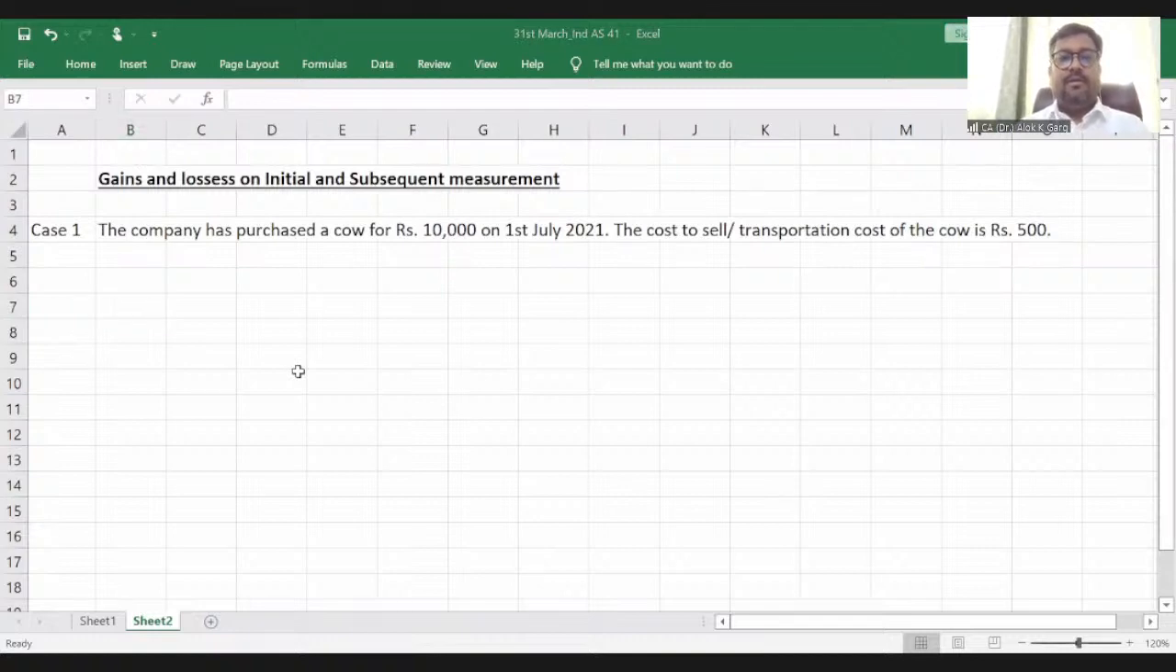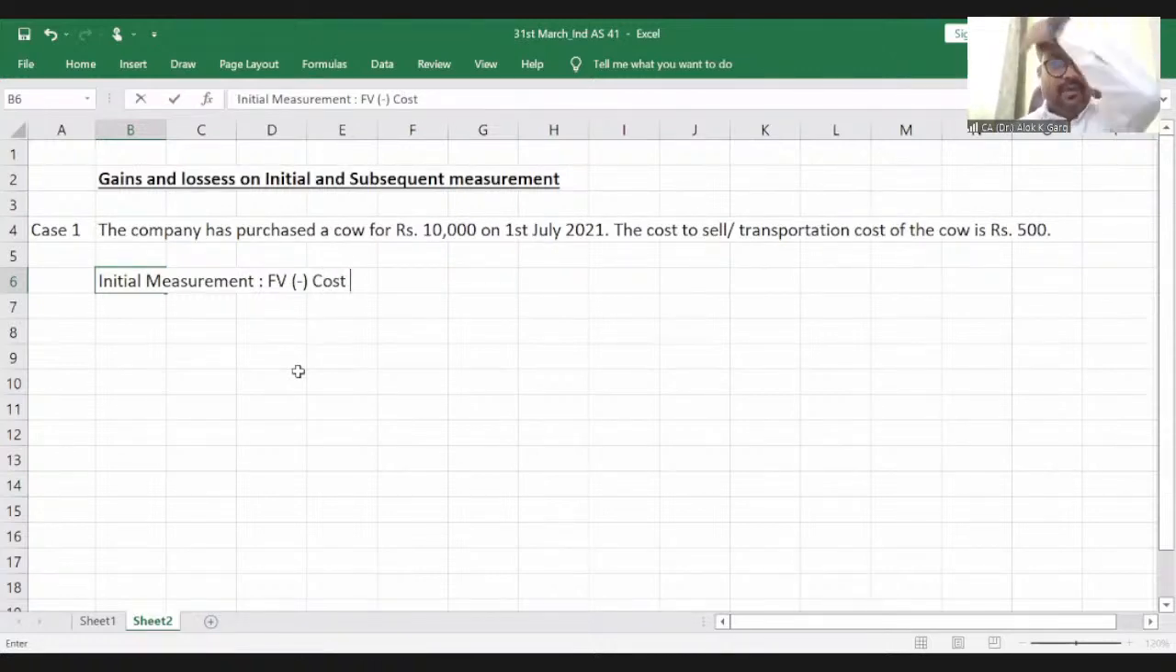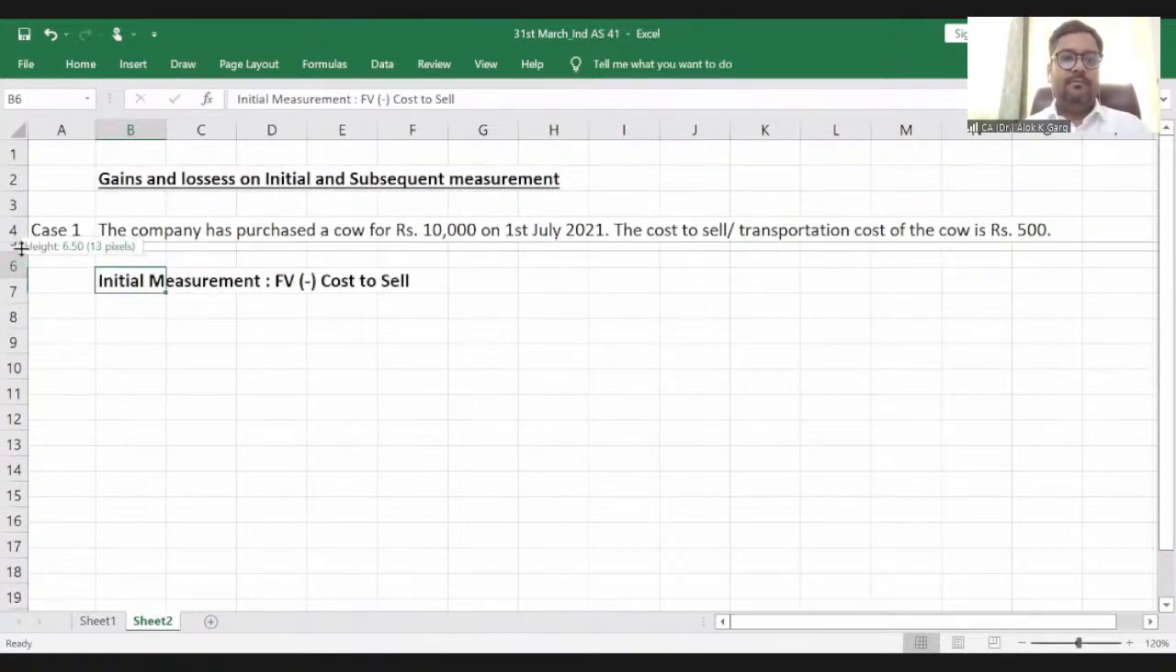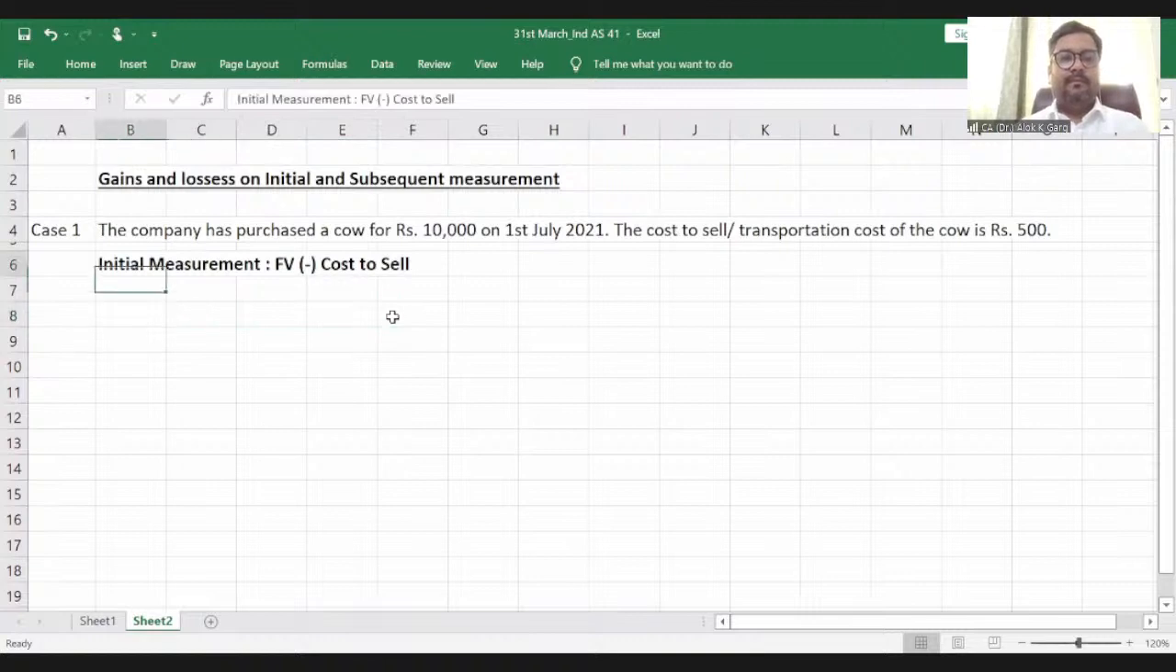So what is my initial recognition, initial measurement criteria? At what value do I have to initially recognize this asset? Fair value less cost to sell, right? We have already discussed this concept, that at the time of initial measurement we have to measure at fair value less cost to sell. Initial measurement should be at fair value less cost to sell.